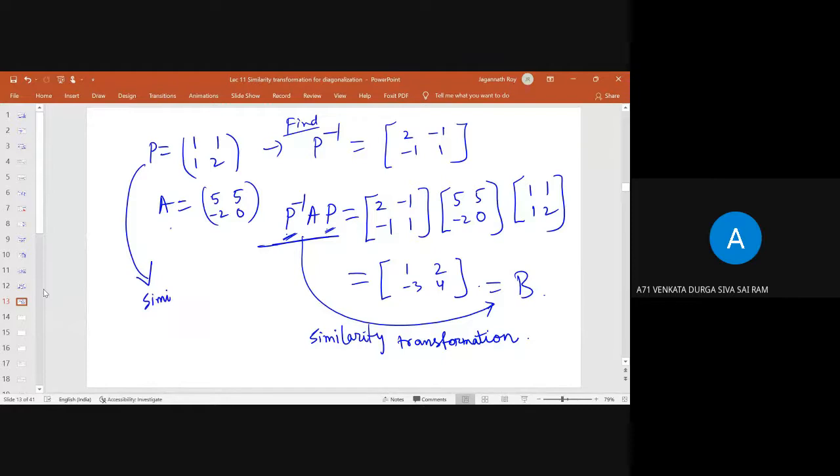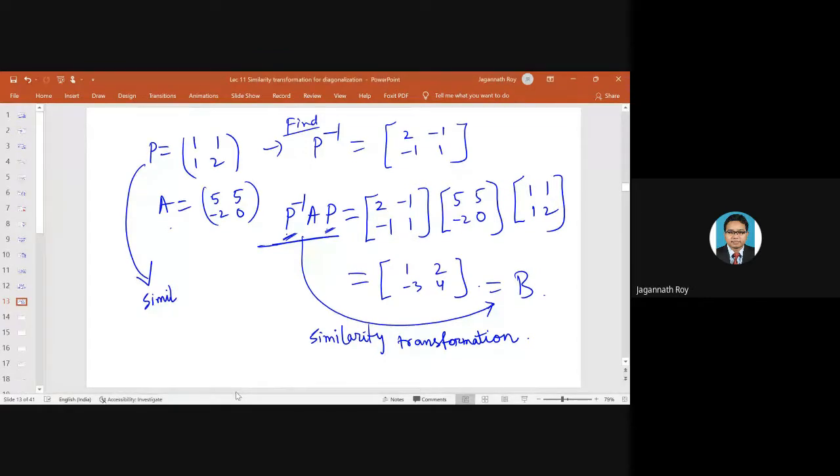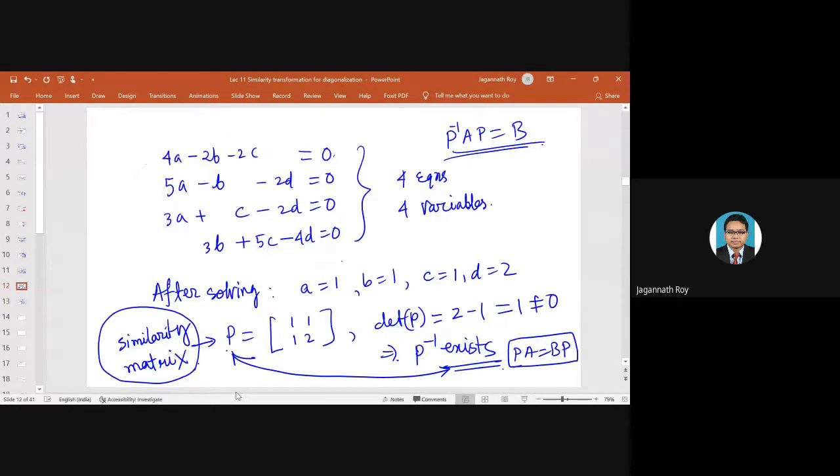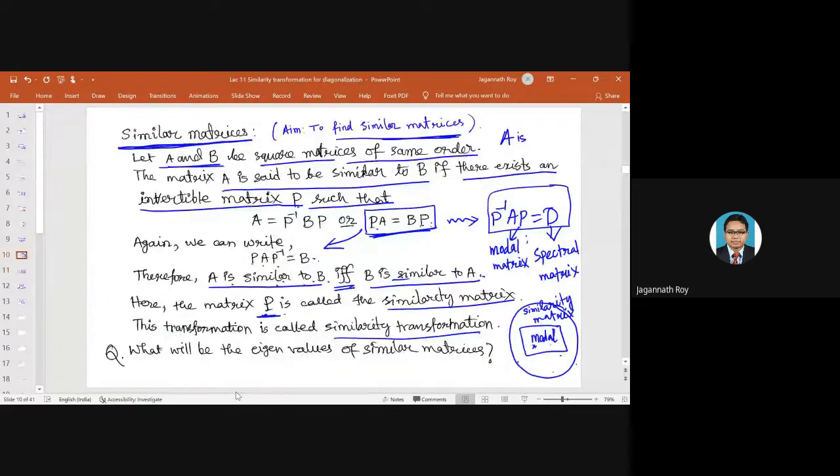Sir, the matrix B is equal to PA P inverse, na, sir? You have written P inverse AP. Oh, yes, actually it has stuck in my mind that we were discussing the modal matrix also. Yeah, P inverse AP will be.